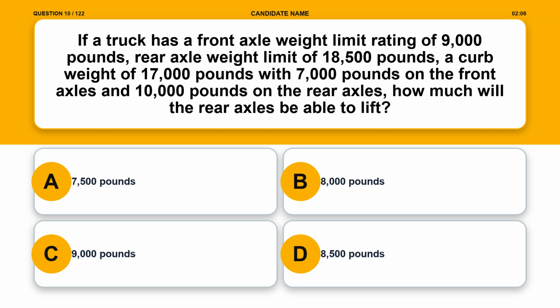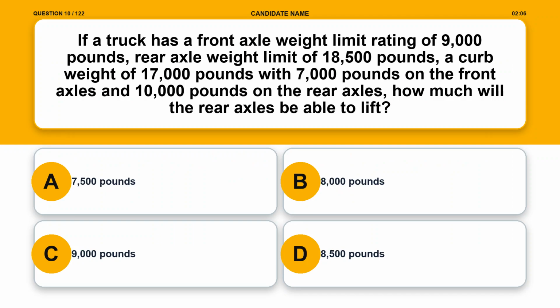Question 10. If a truck has a front axle weight limit rating of 9,000 pounds, rear axle weight limit of 18,500 pounds, a curb weight of 17,000 pounds with 7,000 pounds on the front axles and 10,000 pounds on the rear axles, how much will the rear axles be able to lift? Option A, 7,500 pounds. Option B, 8,000 pounds.